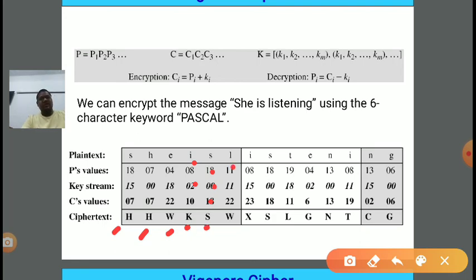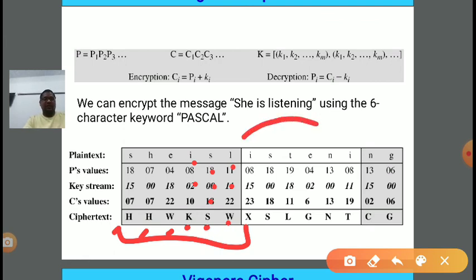P6 is 11 and K6 is also 11. 11 plus 11 is 22. 22 mod 26 is 22, and the corresponding alphabet is W. So the first six, C1 to C6, we have got with the help of P1 plus K1, P2 plus K2 for C2, P3 plus K3 for C3, P4 plus K4 for C4, P5 plus K5 for C5, and P6 plus K6 for C6.